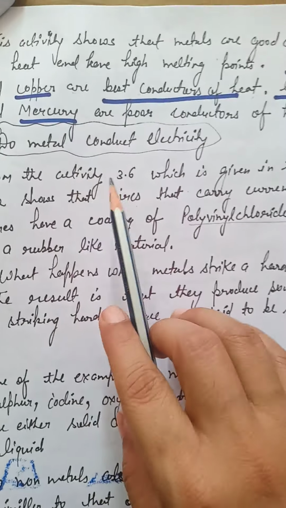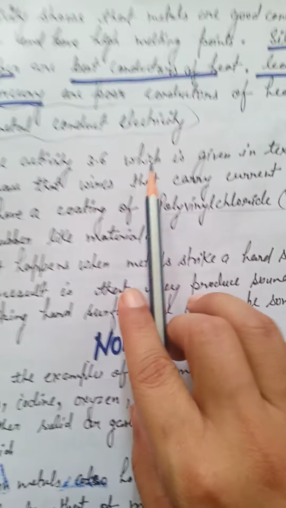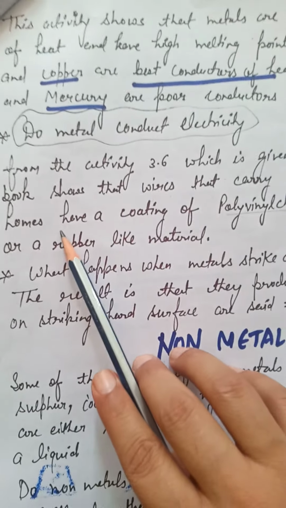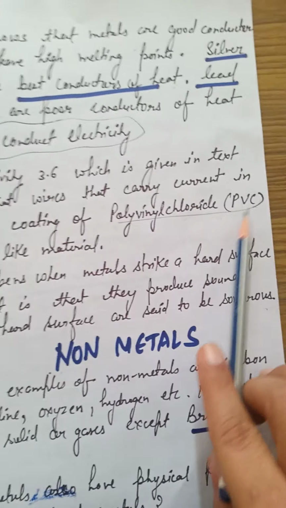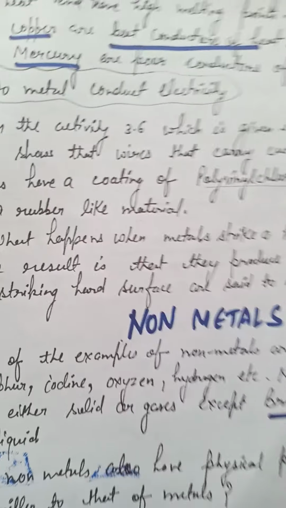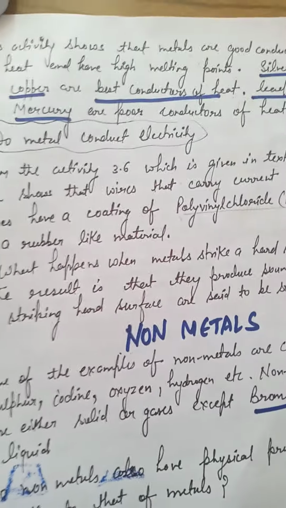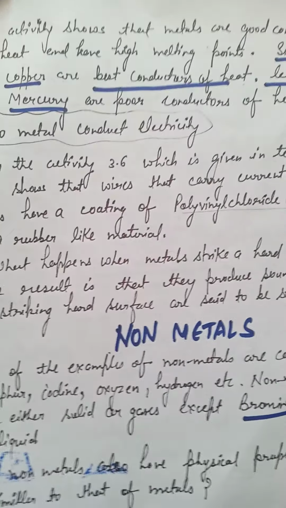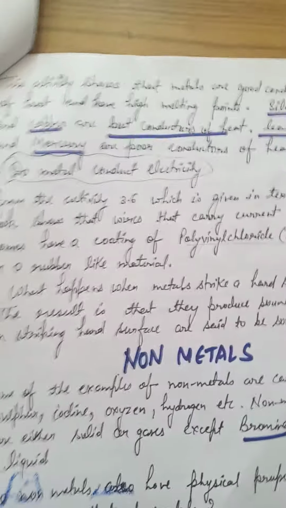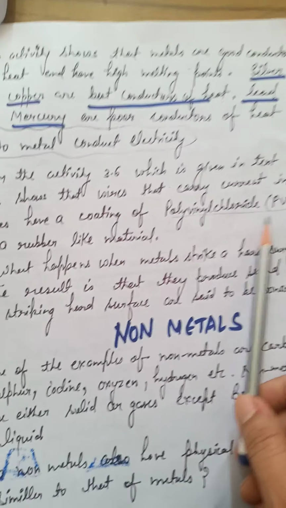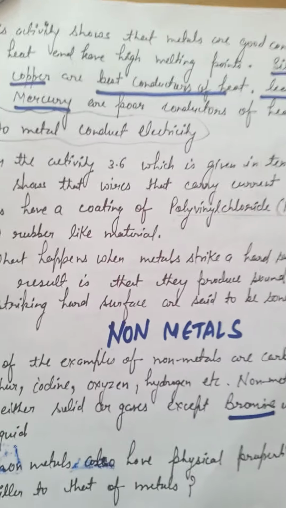An activity given in the textbook, 3.6, shows that wires that carry current in houses have a coating of polyvinyl chloride, that is PVC, or a rubber-like material. Have you seen the wires which we use in home wiring? They have a covering of rubber-like material, and that material is called polyvinyl chloride, or PVC. That acts as an insulator.